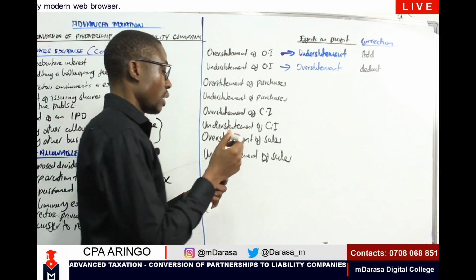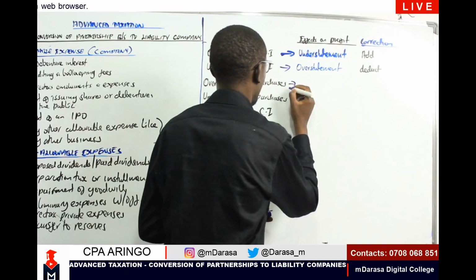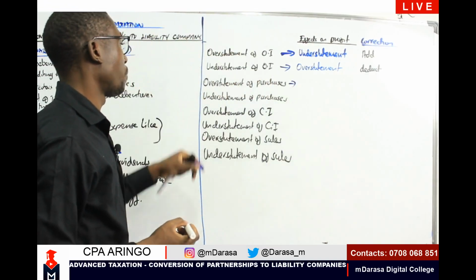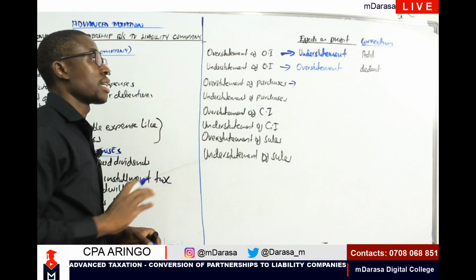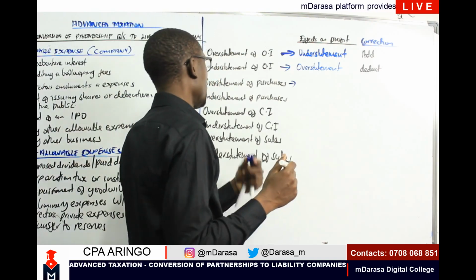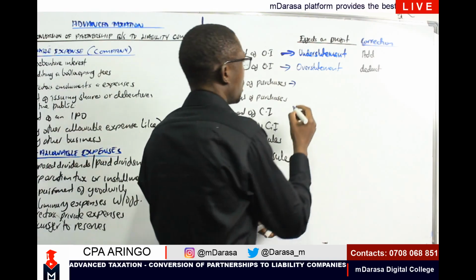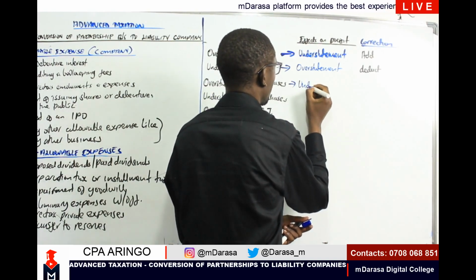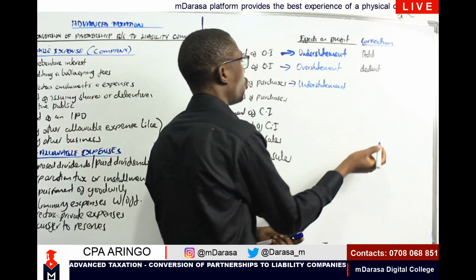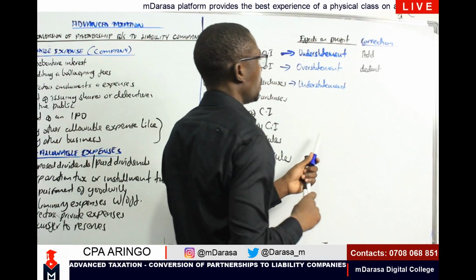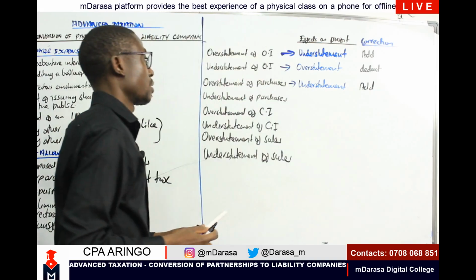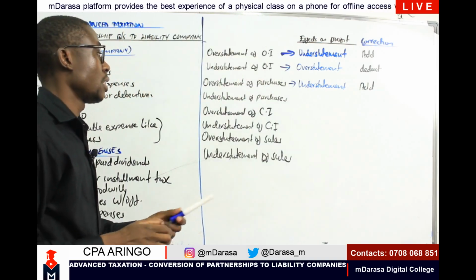What about the impact of overstating our purchases? The impact of our purchases will be the same as opening inventories. So if we overstate our purchases, the effect on our profit will be understatement. And how will we correct that? To correct that, we need to add back that understated value.